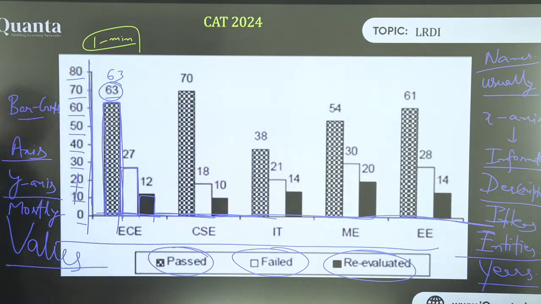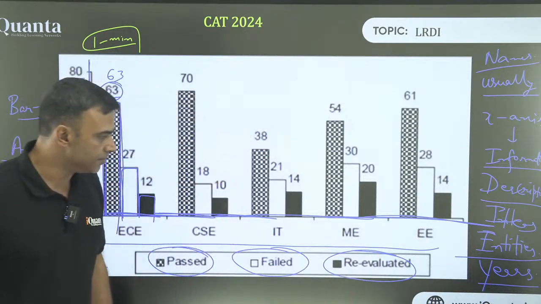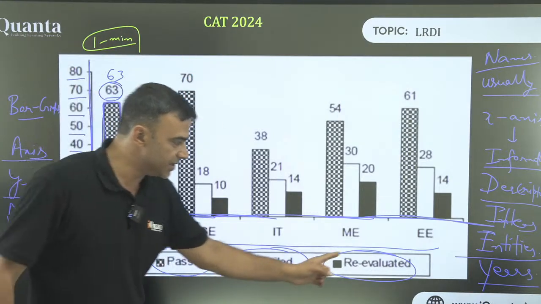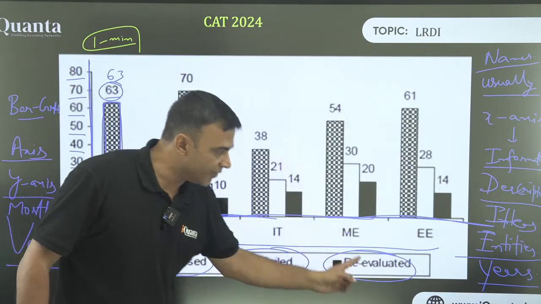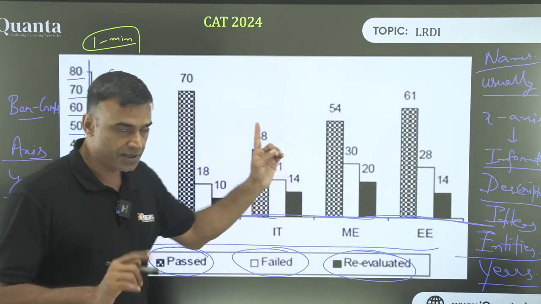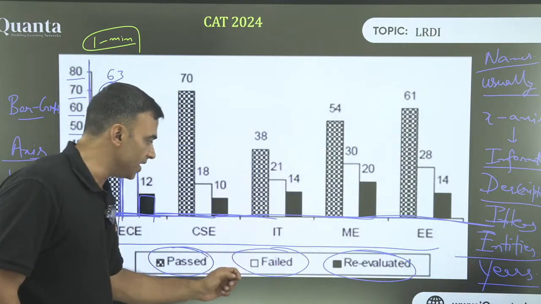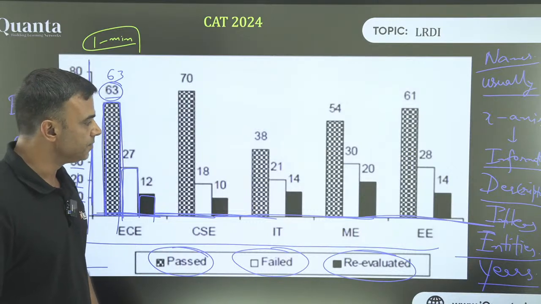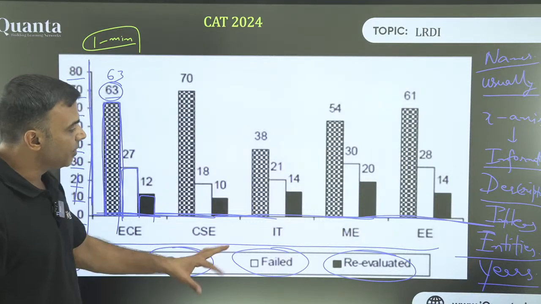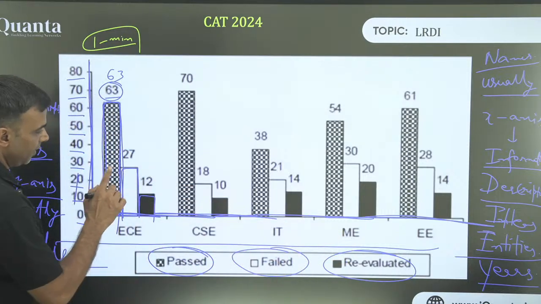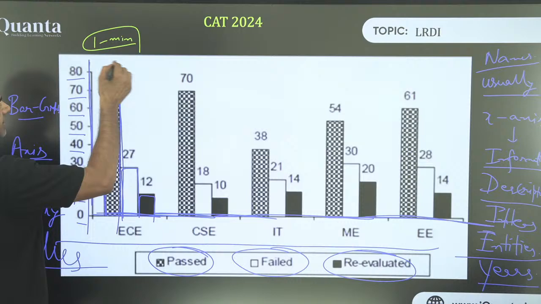Passed, failed, re-evaluated. Okay, tell me one thing: who will go for re-evaluation? I don't know the description, but I am assuming that one possibility is that only those who have failed would apply for re-evaluation. This is one situation, depending upon the instructions given. I repeat, one situation that can happen here is that out of the failed people, some people have gone for re-evaluation. Yes, that is quite possible. Or it can also be that clearly some people have failed and clearly some people have been re-evaluated. So one possibility here that we can see is that 63 is definite.